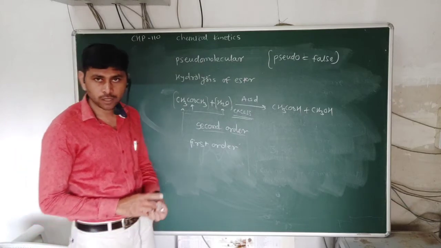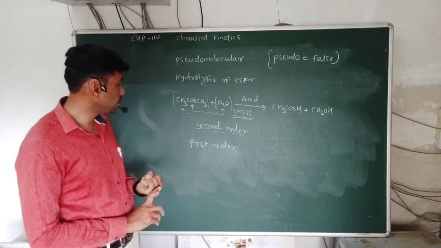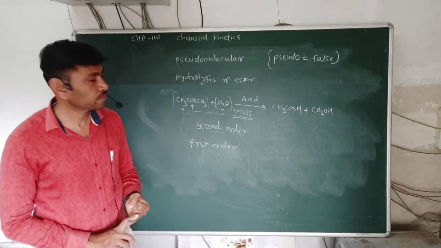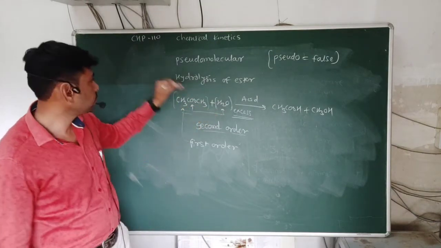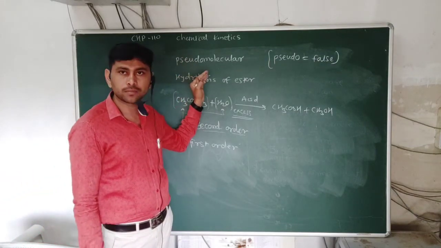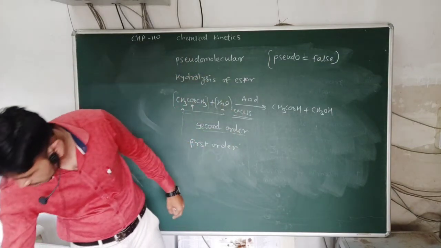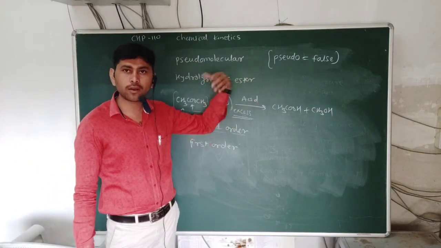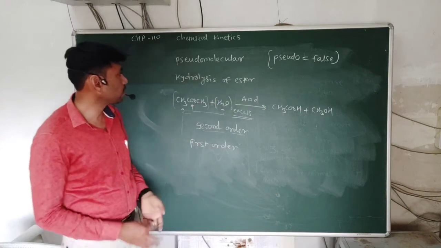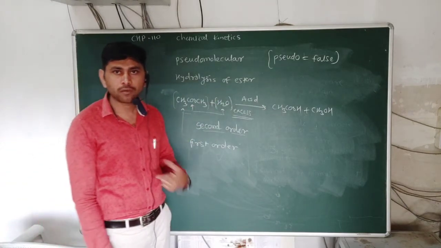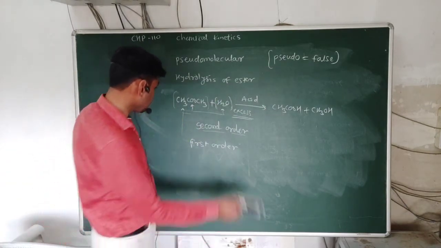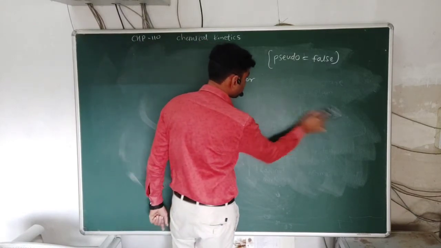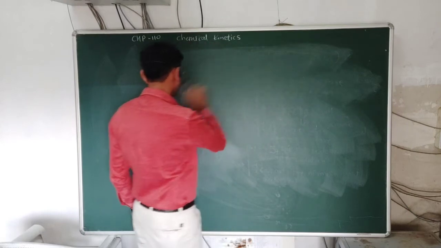So we have studied these concepts in this lecture: first, the difference between molecularity and order of reaction. Second, why reactions of third order and higher orders are very rare, and third, pseudo molecular reactions. Now we have to see the integral forms of zero order reaction, first order reaction, second order reaction, and third order reaction.